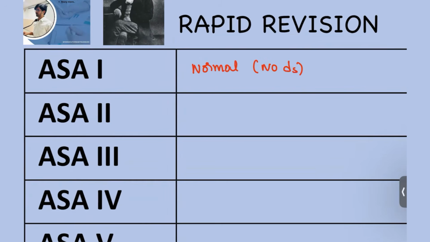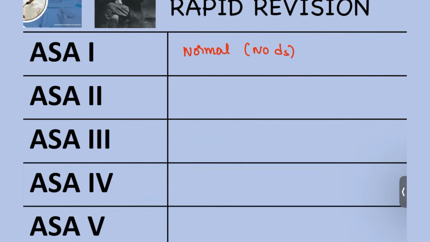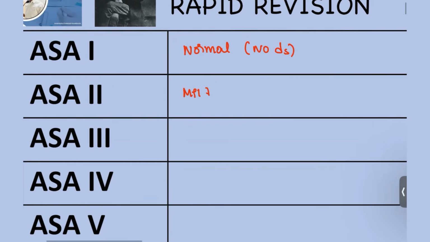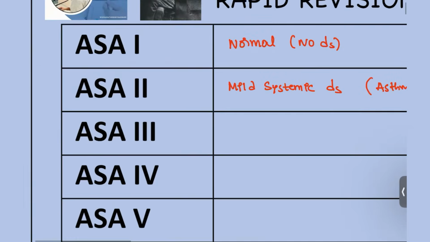ASA 1: the patient is healthy, non-smoking, non-alcohol user, no drug abuser, no other comorbids. Next, grade 2: this patient has mild systemic disease. For example, he can be a smoker, or have asthma, hypertension, or diabetes mellitus. These mild diseases belong to grade 2.